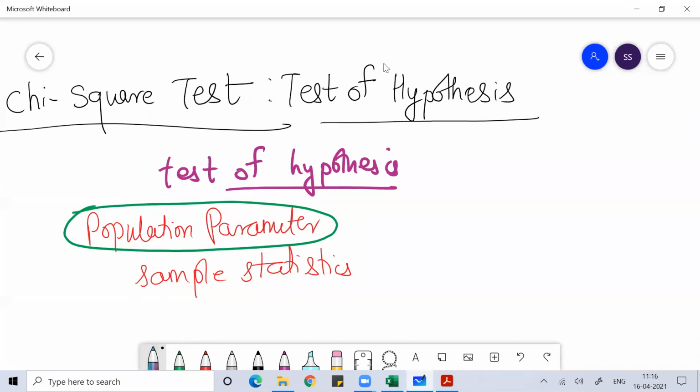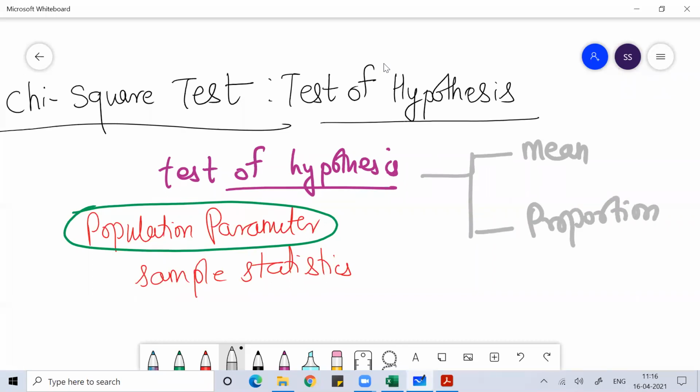Whenever we talk about these tests, we do the test of hypothesis either in terms of mean or in terms of proportion. So generally, when you solve a problem on test of hypothesis, always remember that whenever a problem is given about proportion, we always follow the Z test. Don't get confused with that.